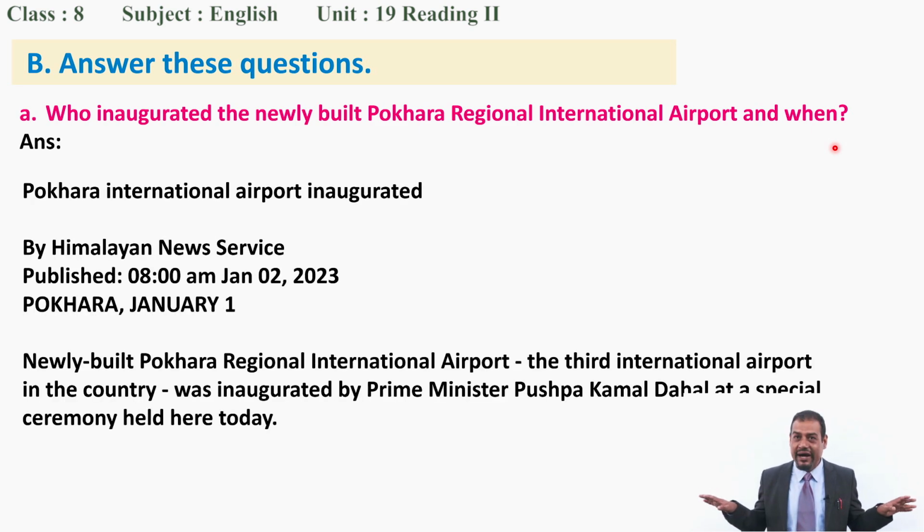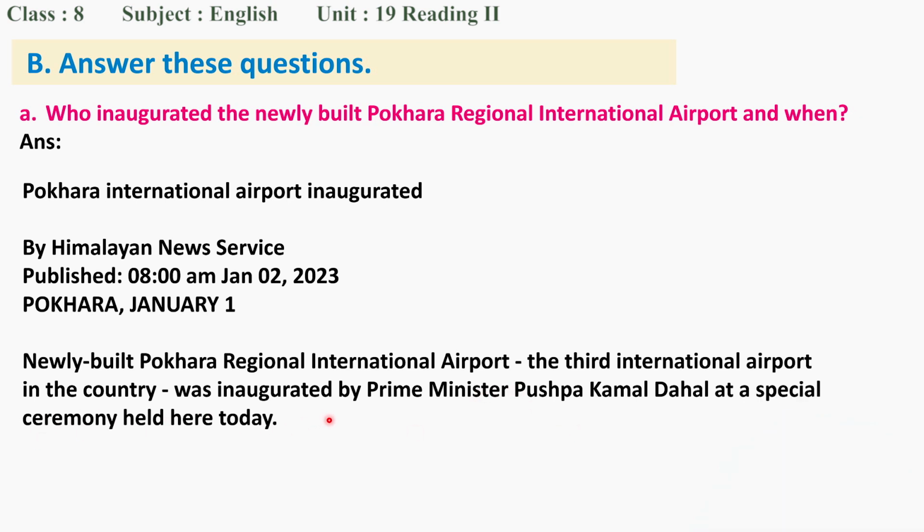Now it is a while-reading activity, so I just want to give you the reference here. Read here and you can find. So you can find here: newly built Pokhara Regional International Airport, the third international airport in the country, was inaugurated now by Prime Minister who? You can find the answer of who somewhere here. Pushpa Kamal Dahal at a special ceremony held here today. Now when means when?